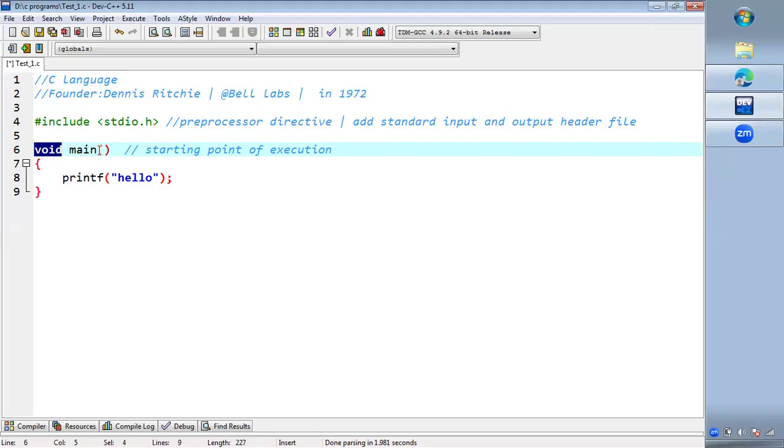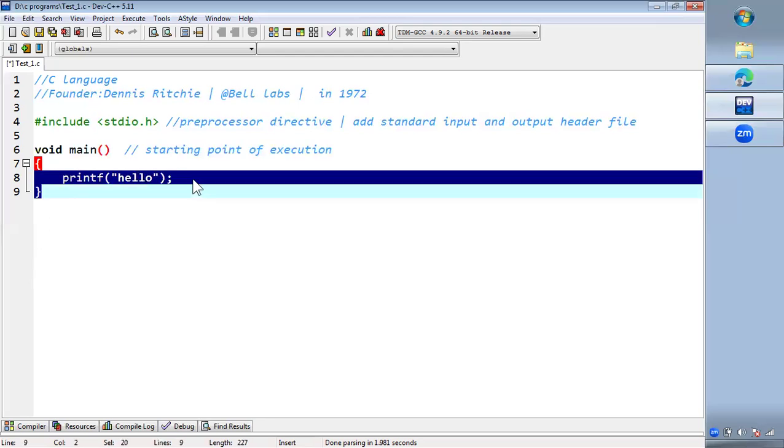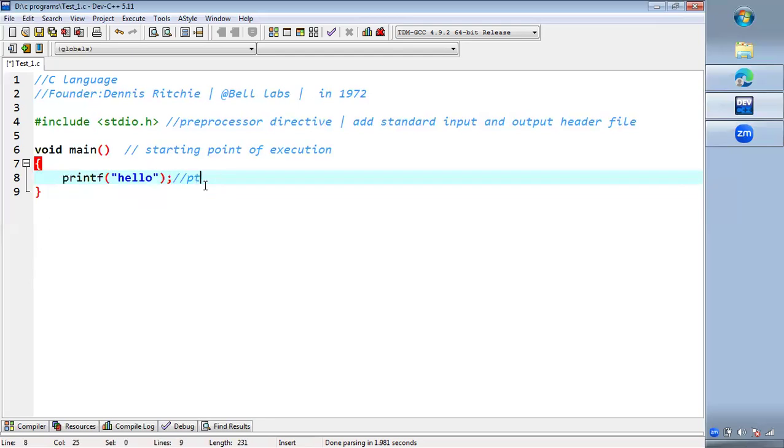Beside every function name, we write parentheses. In case any parameters are present, we mention them within the parentheses, but for now, we don't have any parameters. The main function starts with an opening curly bracket and ends with a closing curly bracket. In between, we have a single statement which prints hello on the output screen.